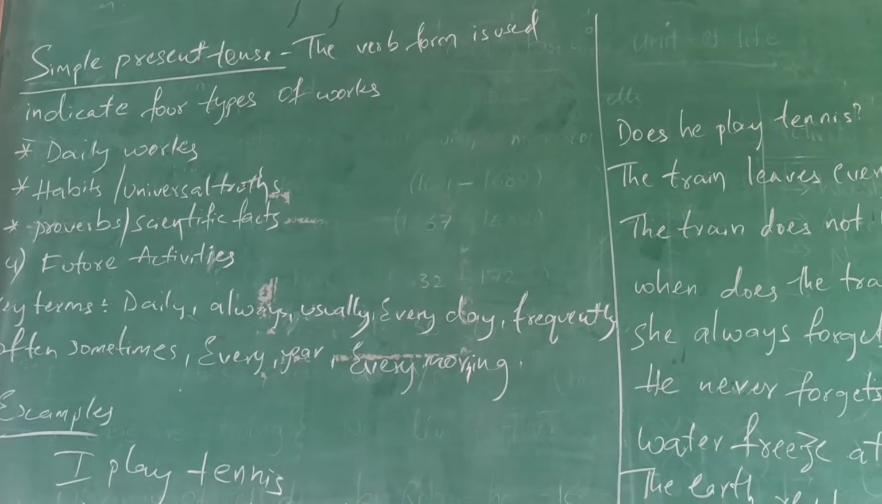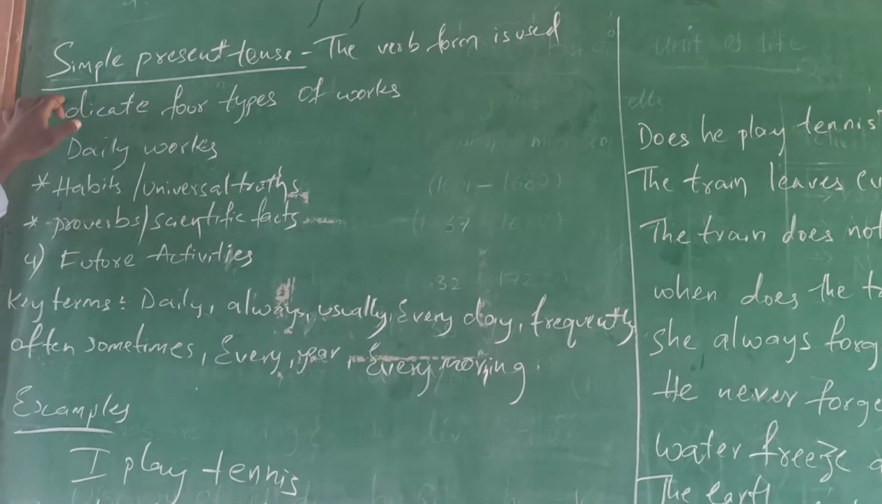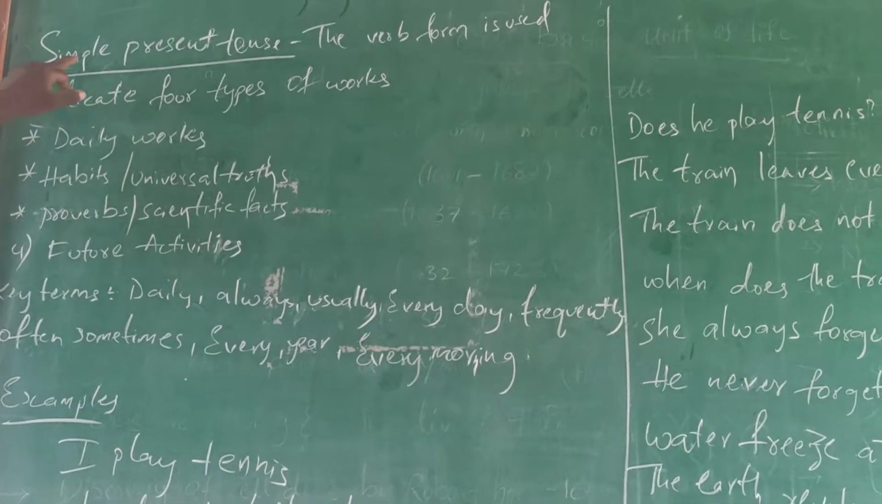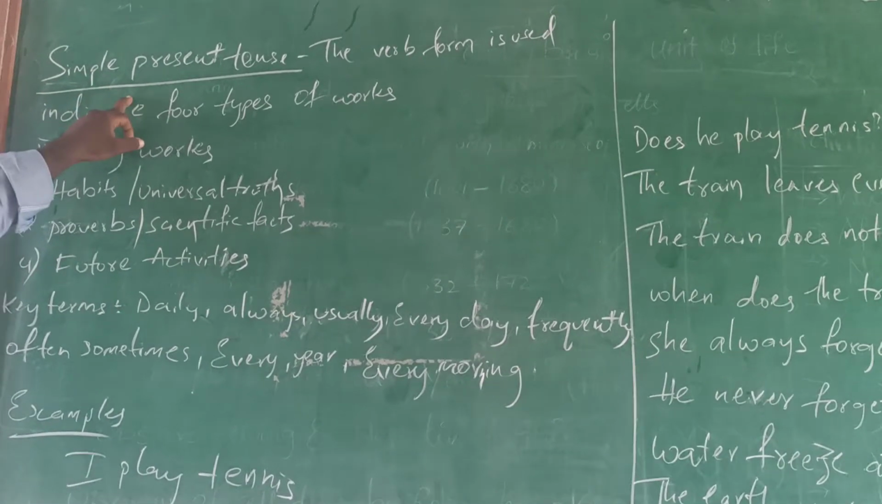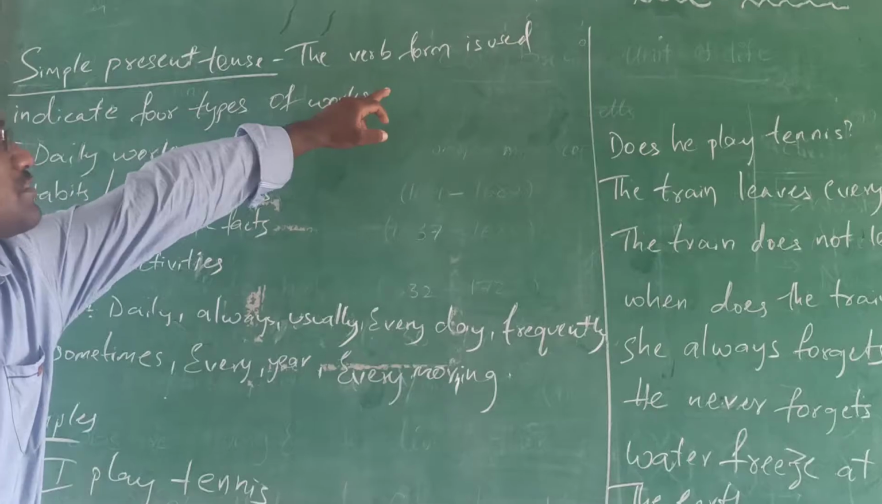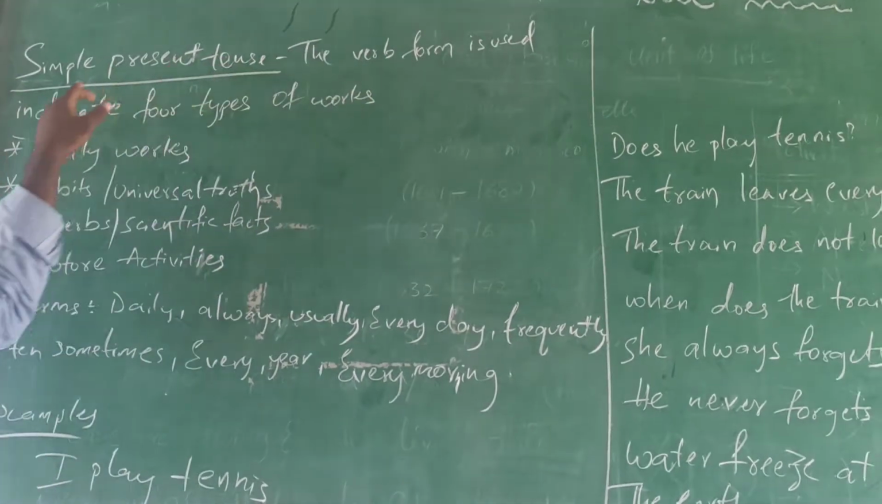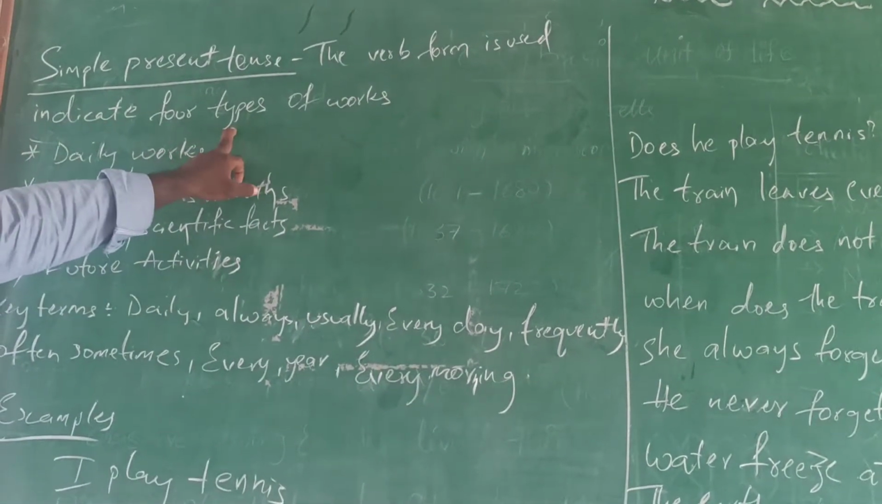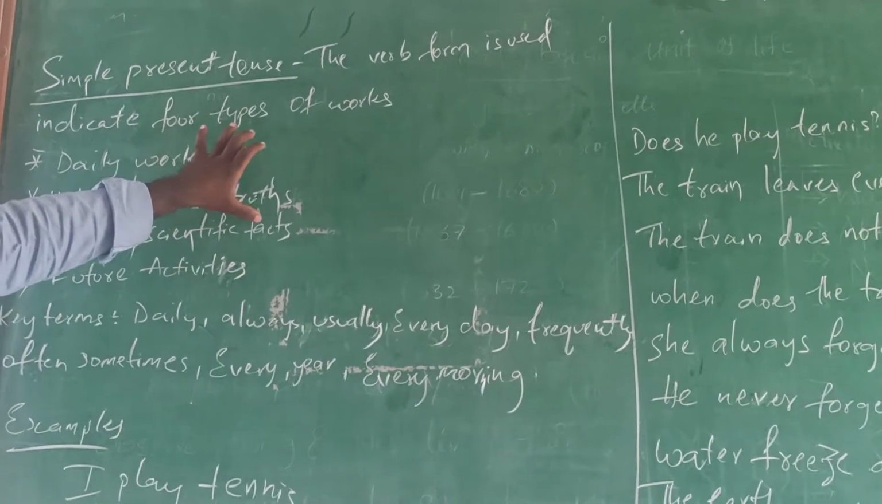Yesterday we were continuing with the tenses, how many kinds of tenses there are and what the subkinds are. From the present tense, we have four kinds. The first one is the simple present tense. Here the simple present tense represents the verb form used to indicate four types of works. So what are the four types of works we are going to see here?